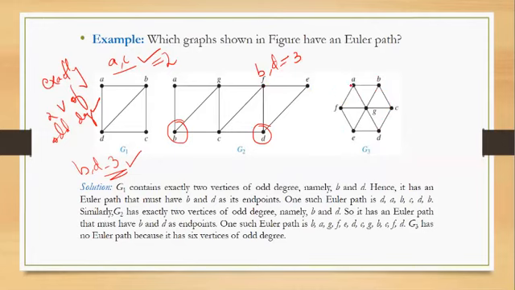So this is basically a hexagon, and all the points of the hexagon have degree 3, while G has degree 6. So there are six vertices of odd degree, and we need exactly two. So if we have six vertices of odd degree, then this does not have a Euler path.